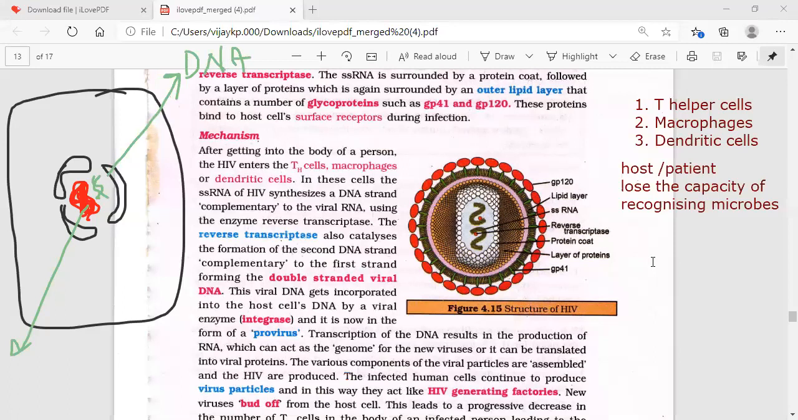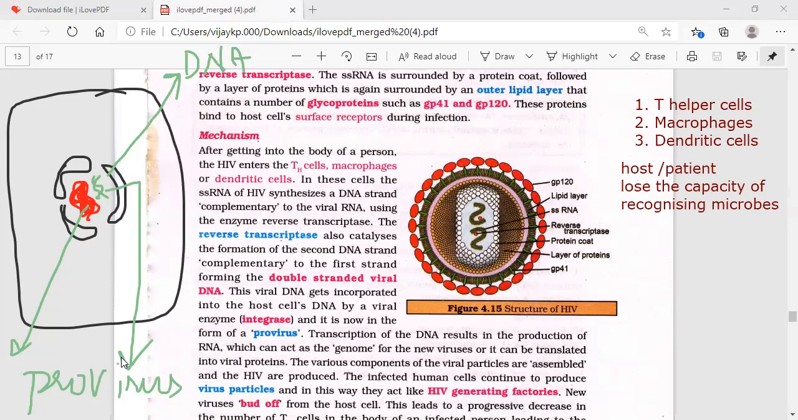Integrase. From now onwards, this HIV viral DNA is considered a provirus. So this is called provirus. That green one, which I'll write here so that you can understand: provirus. It is a bigger factory then.